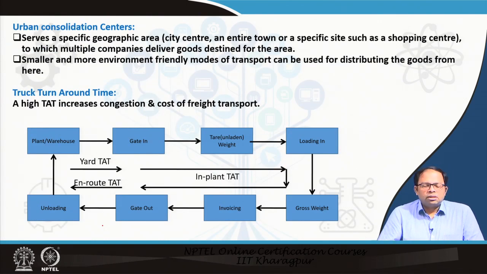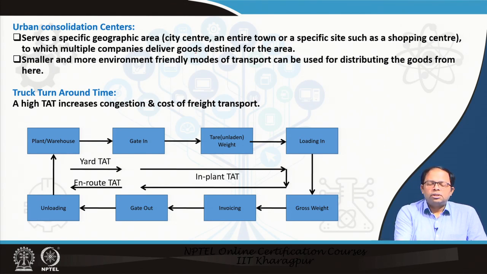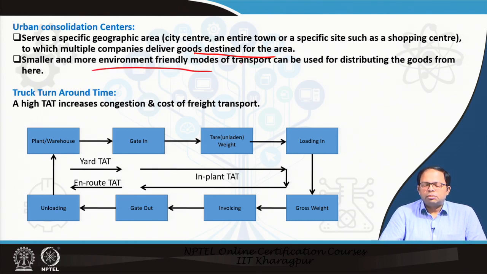Then we have urban consolidation centers. We already discussed that. It serves a specific geographic area, where multiple companies deliver goods destined for that area, and the goods are then distributed in that particular area. Smaller and more environmentally friendly modes of transport could be used for distributing the goods.